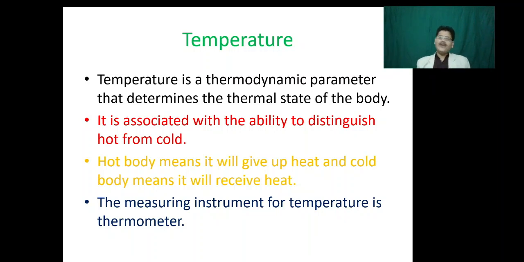Temperature is very important in thermodynamics. In fact, it is said that temperature is that factor which actually segregates thermodynamics from other sciences.